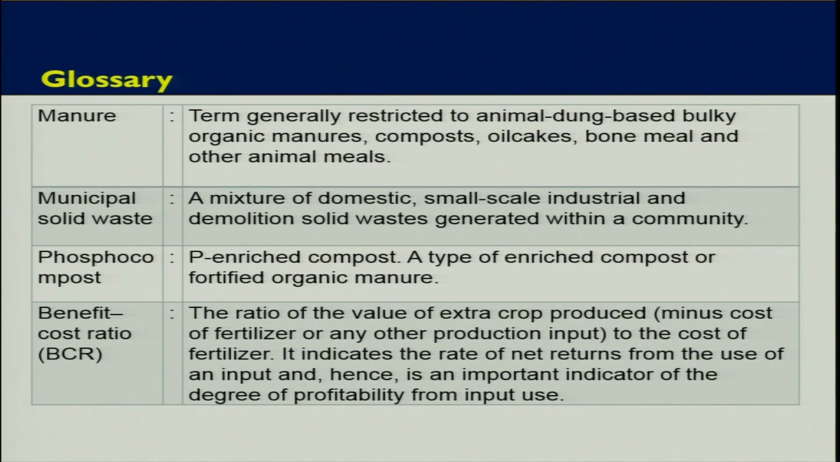Benefit cost ratio, BCR. Sometimes one more ratio is there, which is VCR, value cost ratio. The ratio of the value of extra crop produce minus cost of fertilizer or any other production input to the cost of fertilizer. It indicates the rate of net returns from the use of an input and hence is an important indicator of the degree of profitability from input use. So, we will see how this BCR can be calculated.